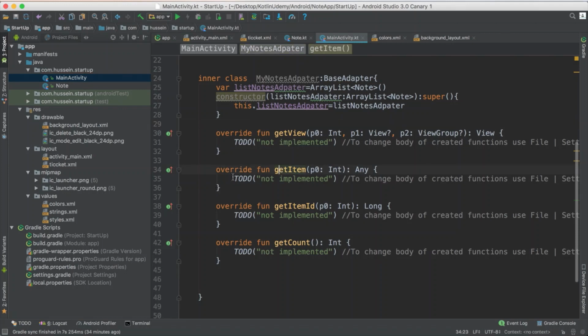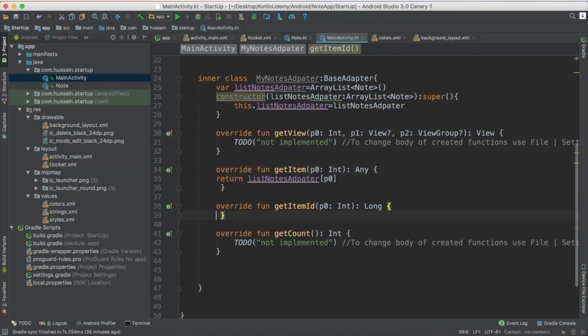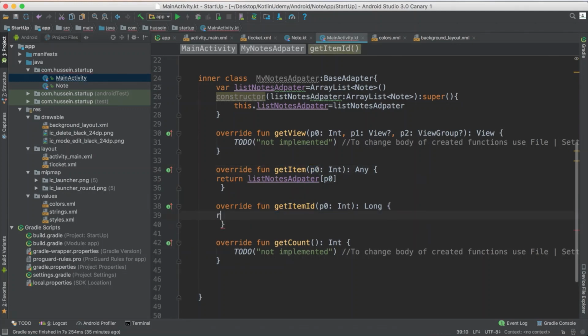Get item: you return a specific item. It says any item may be returned. So basically, it will get the position and return the item. So you say, hey, return the item according to the position, which is P0. This one should be defined as a position. This one, get item by ID. I'm not using this anymore, and I don't know why it's used, but basically return whatever it gets here.